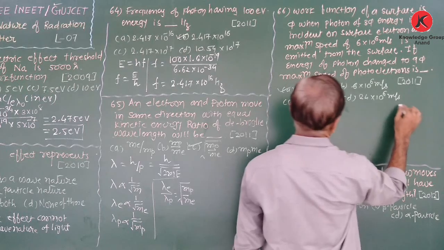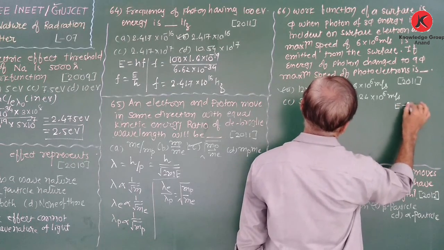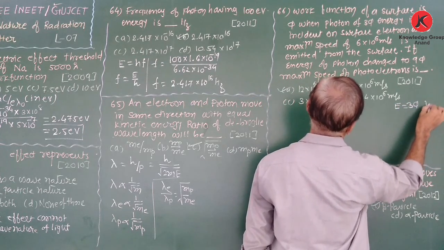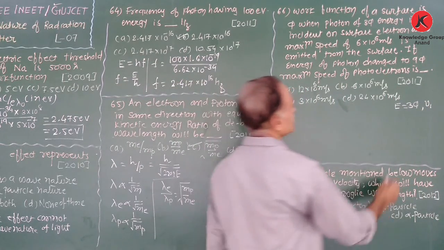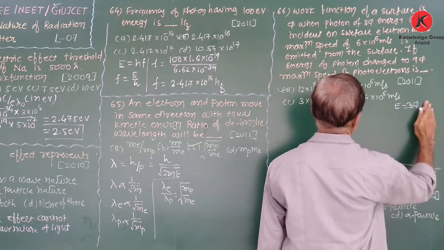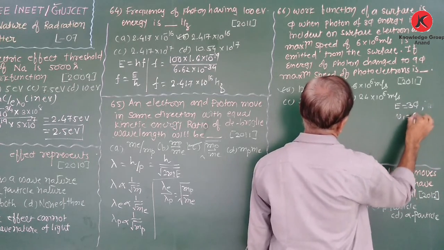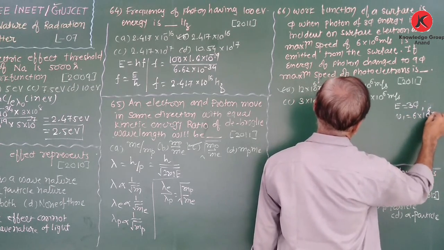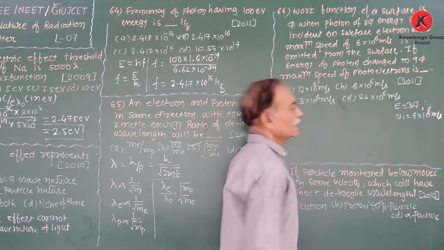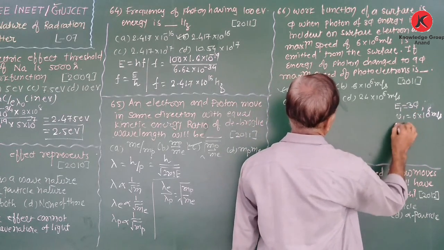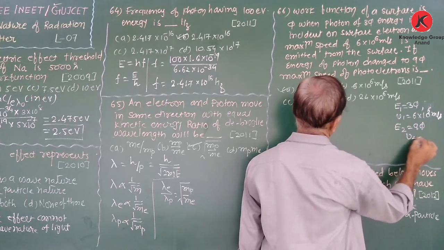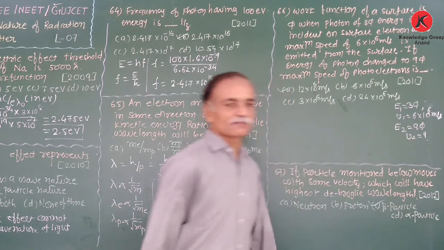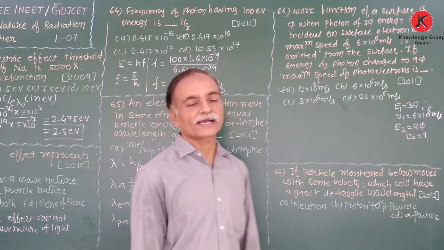Now the energy E1 is equal to 3 phi, and at that time the maximum speed is v1, which is given as 6 into 10 to the power 6 meter per second. Now when the energy E2 is equal to 9 phi, we have to find out the maximum speed of photoelectrons emitted.